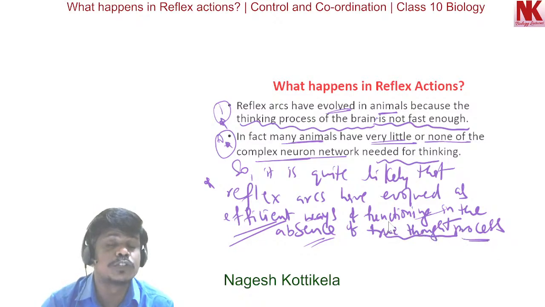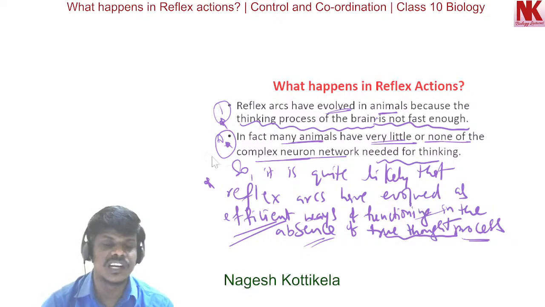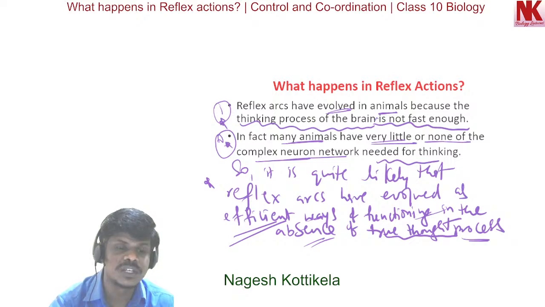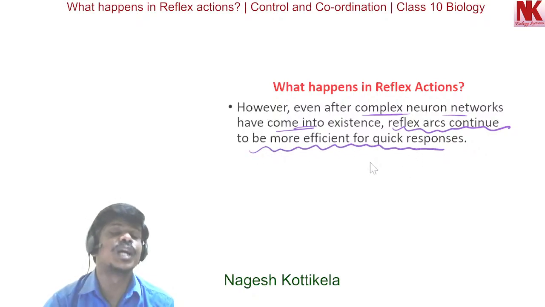So in the absence of true thought process, reflex arcs function very efficiently. So this is about the reflex arc. However, even after complex neuron networks have come into existence, reflex arcs continue to be more efficient for quick responses.